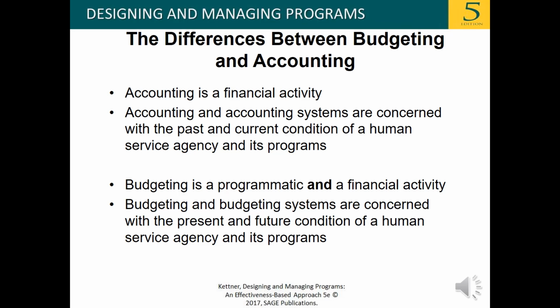The differences between budgeting and accounting. Accounting is a financial activity. Accounting and accounting systems are concerned with the past and current condition of a human service agency and its programs. Budgeting is programmatic and a financial activity. Budgeting and budgeting systems are concerned with the present and future condition of a human service agency and its programs.